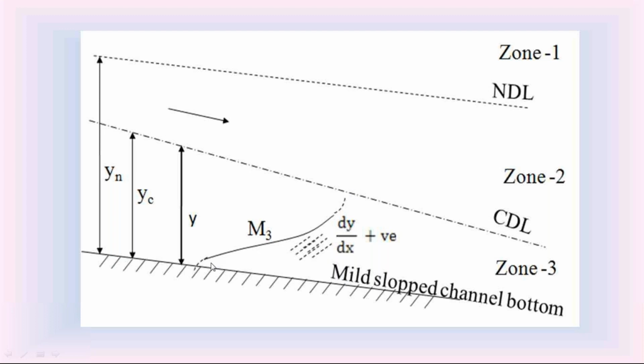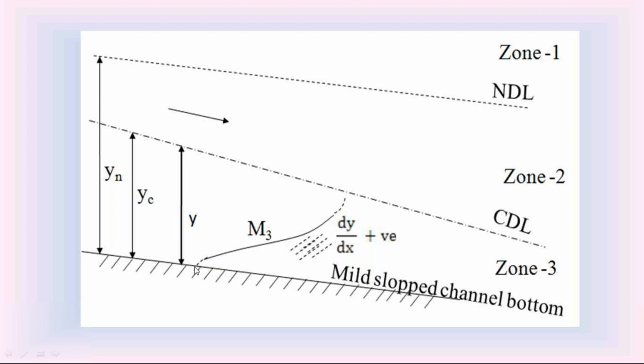We know that when the depth of flow y is 0, the slope dy by dx is infinity. Infinity indicates a perpendicular condition, so this M3 water surface profile on the upstream side is perpendicular to the channel bottom.